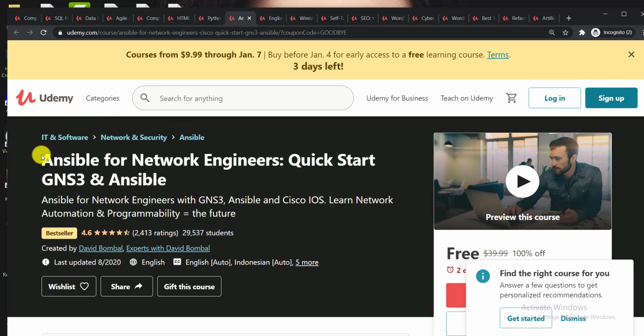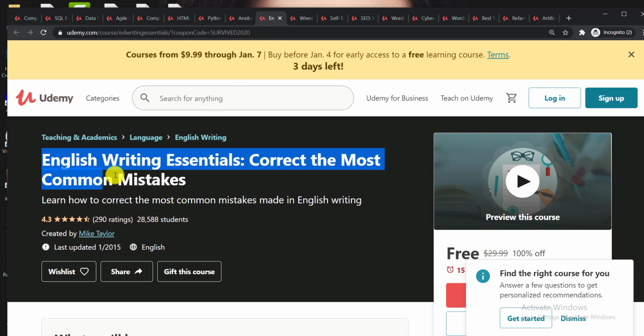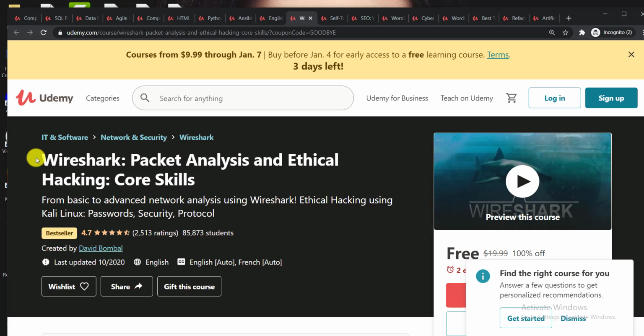Next one is Ansible for Network Engineers, Quick Start. Next one is English Writing Essentials, correct the most common mistakes. You can learn how to correct the most common mistakes made in English writing. Next one is Wireshark, Packet Analysis and Ethical Hacking course. From basic to advanced network analysis using Wireshark, you can learn ethical hacking from this course.